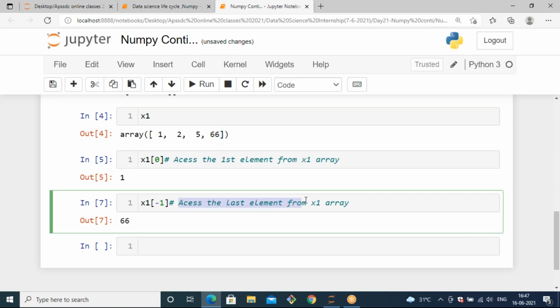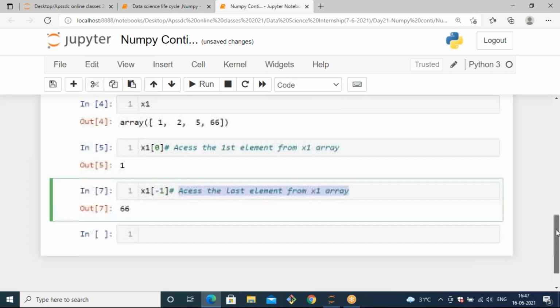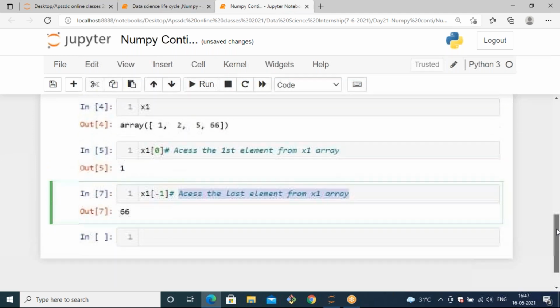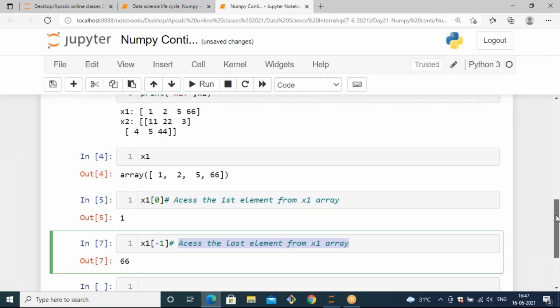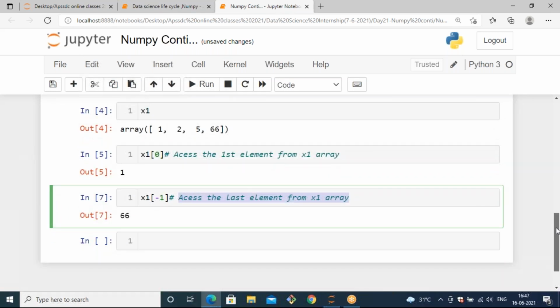If I ask you to access the last element, then instead of a positive index, you can just use a negative index. That will be more accurate. It's up to you, but you need to understand the problem statement, then only you can use it. So this is about accessing the elements. If you want to access a single element, you can use indexing.